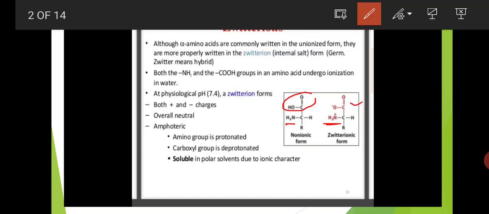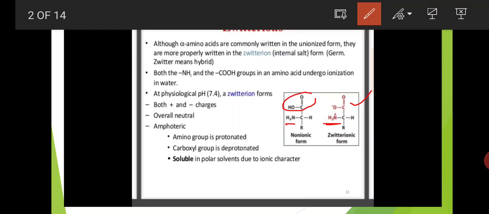Deprotonated means COO minus. So here COOH is actually the acidic group, but that COOH group loses one hydrogen and forms COO minus. So COO minus shows basic nature.